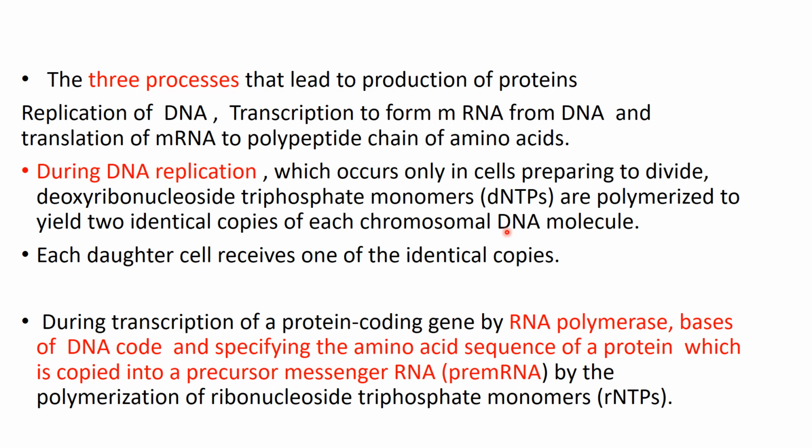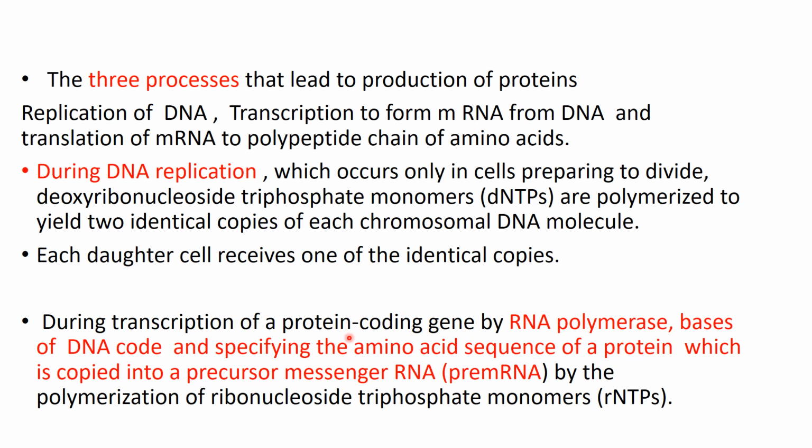We all know DNA exhibits three characteristic features. The first amongst the three is the semi-conservative model. Semi-conservative means that when DNA is going to replicate, one is going to be the parental strand and another will be the new strand. In every DNA double helix, one has to be the parental strand, the other has to be the daughter strand. So that is known as semi-conservative, so that each daughter cell receives identical copies.